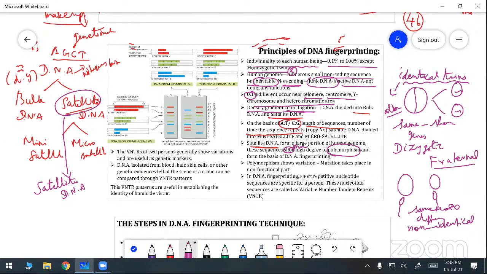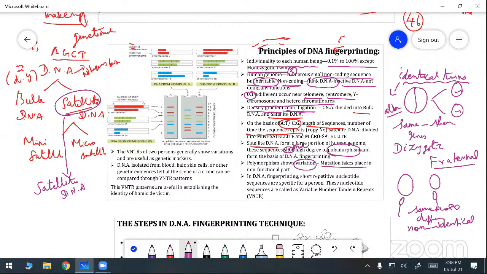Okay, I already informed you about the polymorphism. The polymorphism only shows the variation. We know what variation is. We can see the difference from one organism to another organism. That is called the variation. Sometimes mutation can also take place.